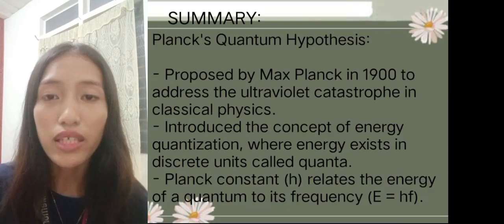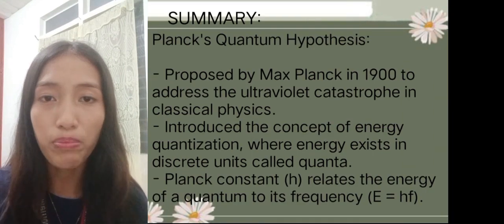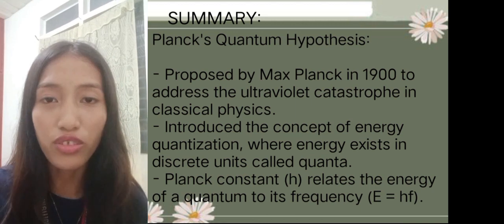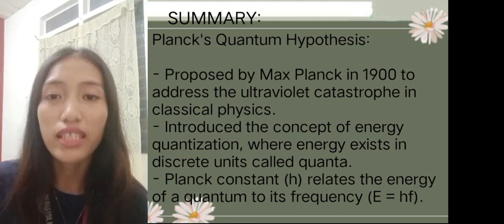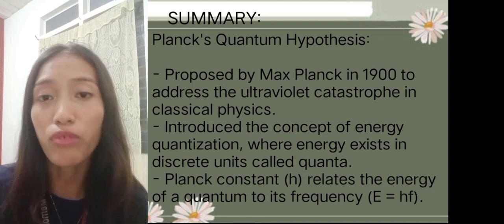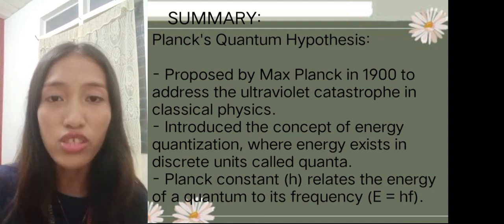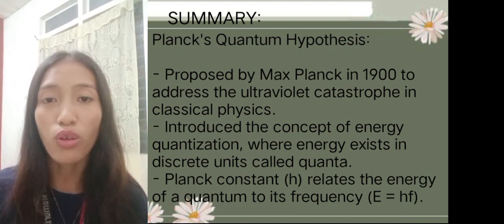To sum it up, Planck's quantum hypothesis was proposed by Max Planck in 1900 to address the ultraviolet catastrophe in classical physics. He introduced the concept of energy quantization, where energy exists in discrete units called quanta.